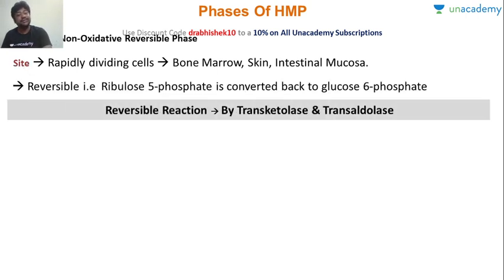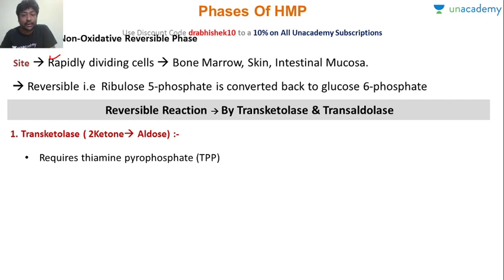Okay, so as we have seen in the oxidative phase, the main function was to produce 5 carbon sugars and NADPH. Here what will happen, we will have a lot of intermediate 5 carbon sugars. Okay, so that's why it is there in rapidly dividing cells like bone marrow, skin, mucosa. This is a reversible phase. Remember, this is a reversible phase, and it has two kinds of reaction.